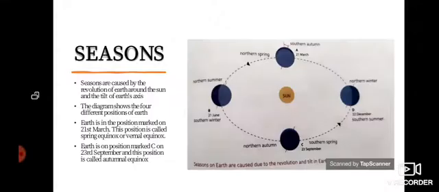Now let's learn how the seasons are caused by the revolution of the earth. You know, seasons are caused by the revolution of the earth around the sun and the tilt of earth's axis. Let's understand the phenomena of seasons with the help of this diagram. Earth is in the position marked as A on 21st March. This position is called spring equinox, or you can say vernal equinox. Earth is in the position marked C on 23rd September, and this position is called autumnal equinox.